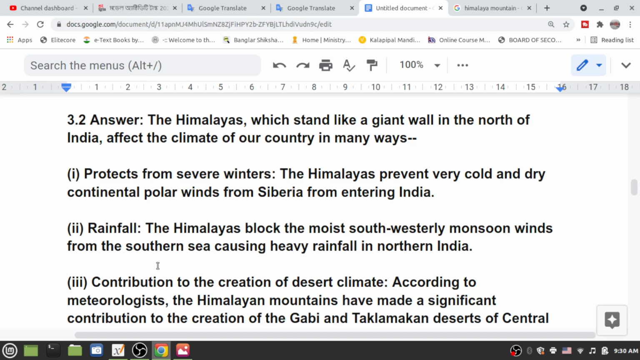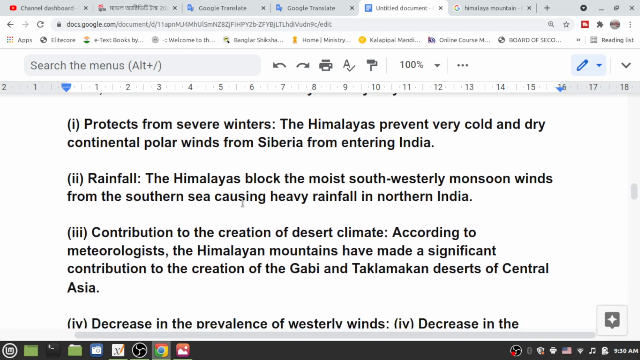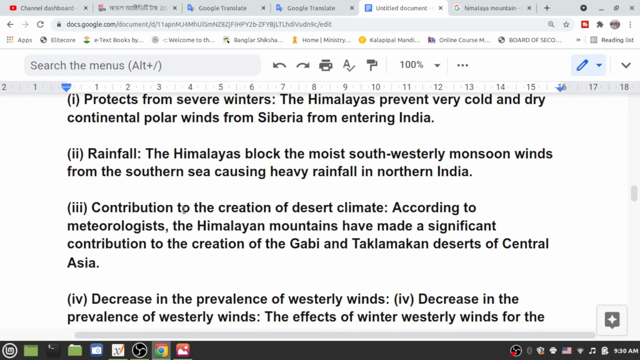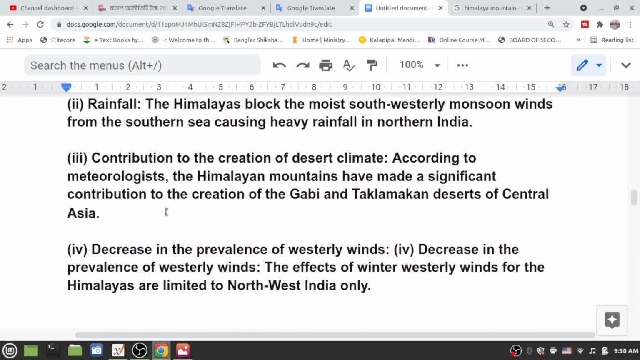First, protection from severe winters. The Himalayas prevent very cold and dry continental polar winds from Siberia from entering India. Second, rainfall. The Himalayas block the moist southwesterly monsoon winds from the southern sea, causing heavy rainfall in northern India. And third, contribution to the creation of desert climate.